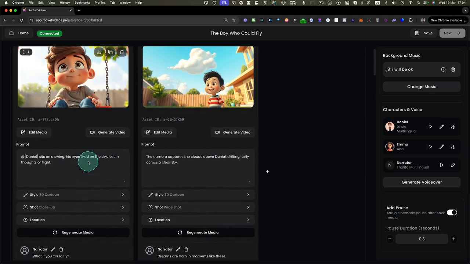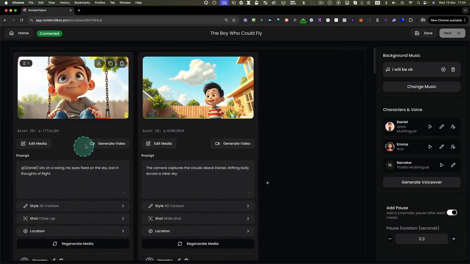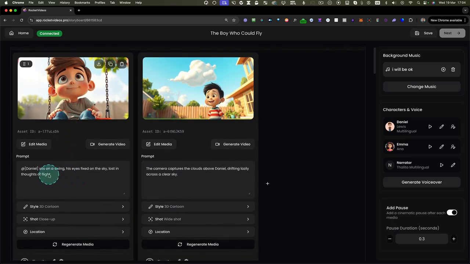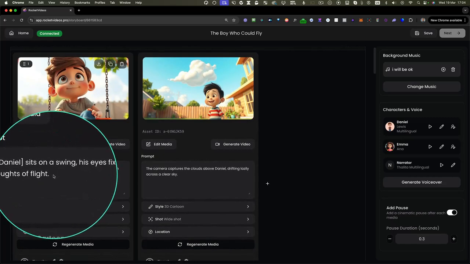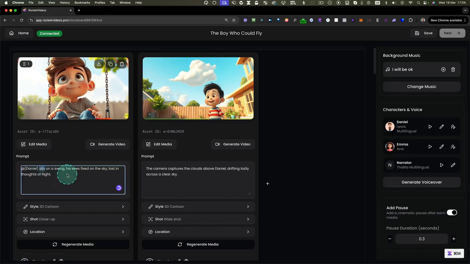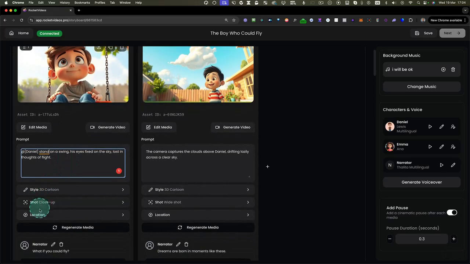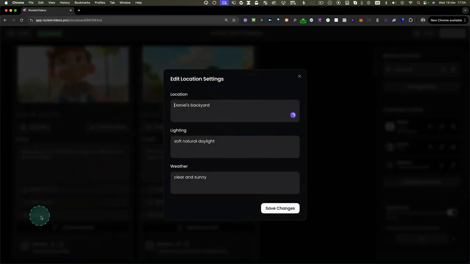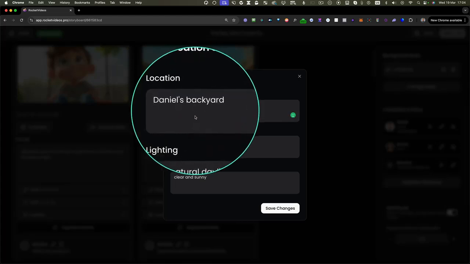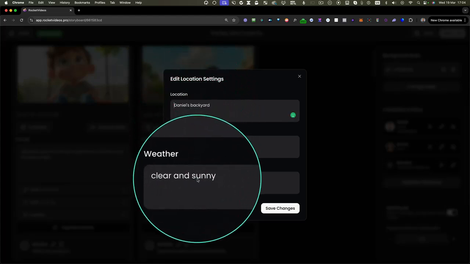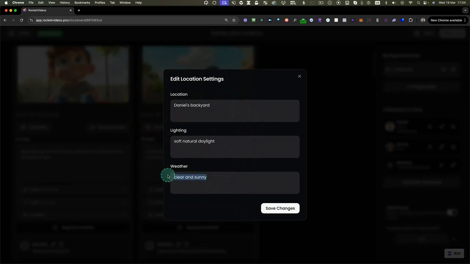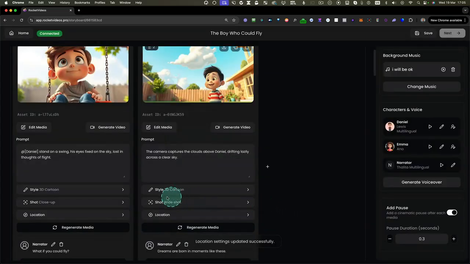Now, let's say you want to re-render this image, or you're not happy with the results. Sometimes AI creates images that are not exactly the way you like to have them. Then you can change this prompt in here. So you can say he stands, for example, on the swing. And then also here, the location. When you click on location, you can see that this is in Daniel's backyard, soft natural daylight and clear and sunny. But you can also say it's on a rainy day. And this is just for example purposes.